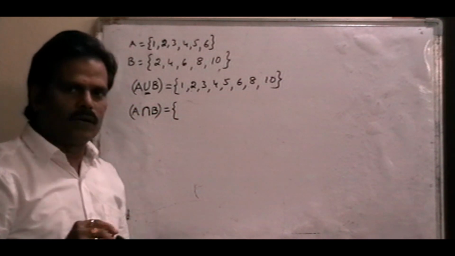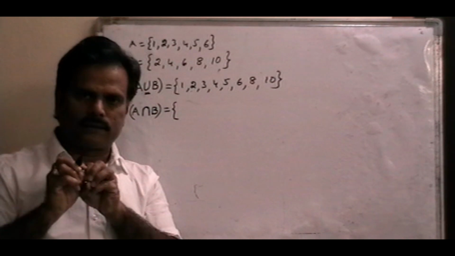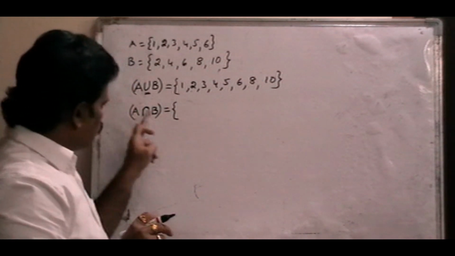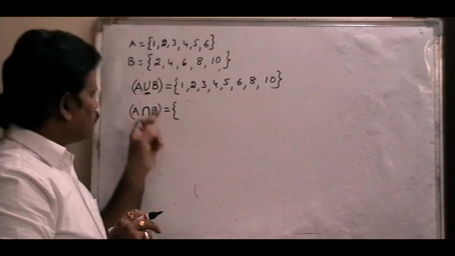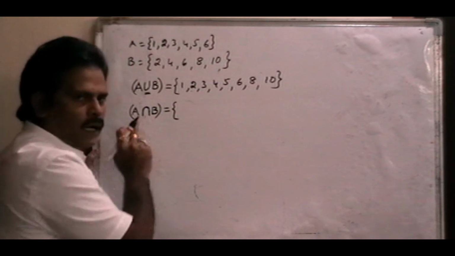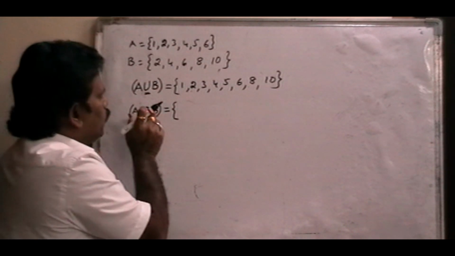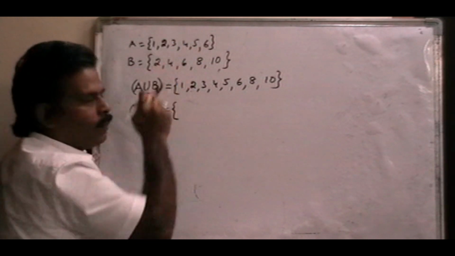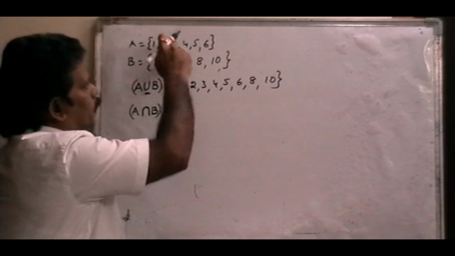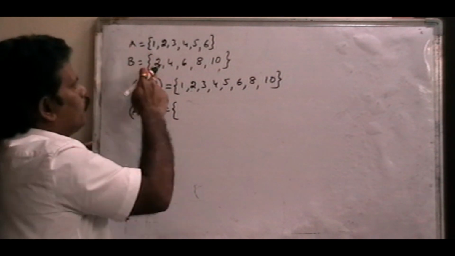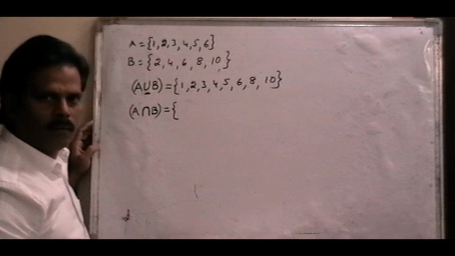Intersection is nothing but only the common elements of both sets. In these two sets A and B, whatever common elements are there, only those belong to A intersection B. Is 1 a common element? No, 1 is not a common element, because 1 belongs to A but 1 does not belong to B.